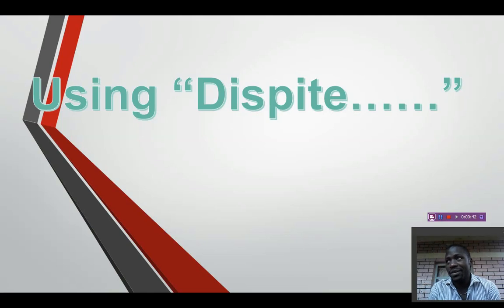They are almost used in the same way, but they are different. So today we shall be looking at the use of despite as a language structure and at the same time as a conjunction.